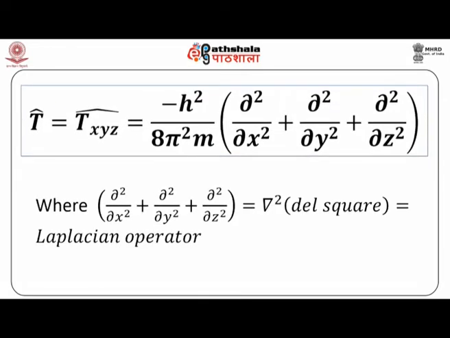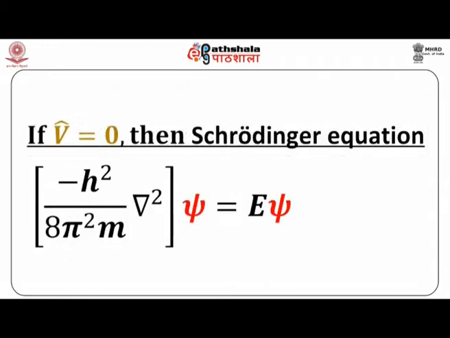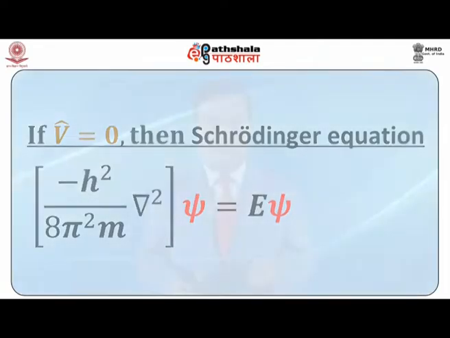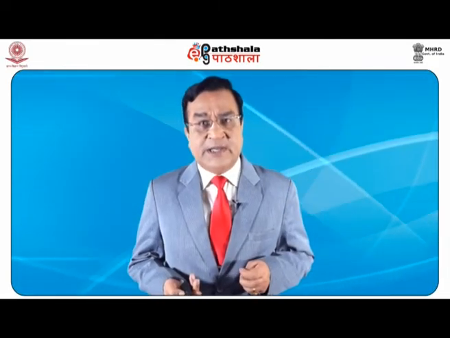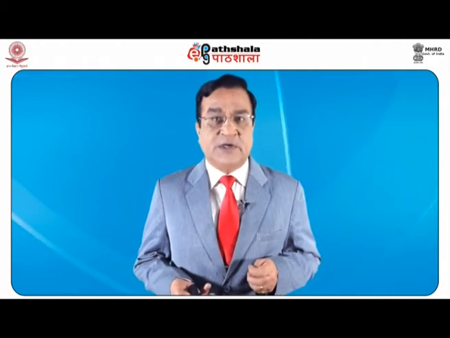This whole thing in the parentheses is called the Laplacian operator, that is, del squared. Therefore, in short, we can write the Schrodinger equation as minus h square upon 8 pi square m del squared psi equals E psi. This is the Schrodinger equation for a particle of mass m moving in space and having potential energy equal to 0. So you see it's not difficult to write